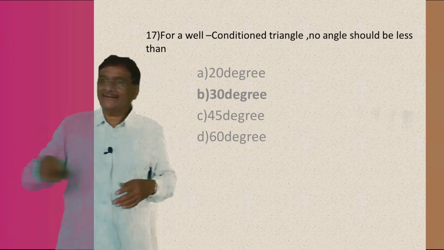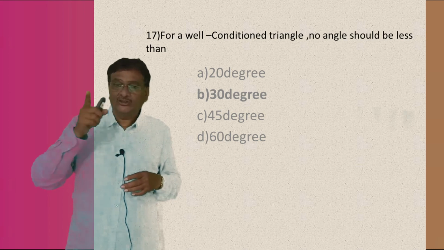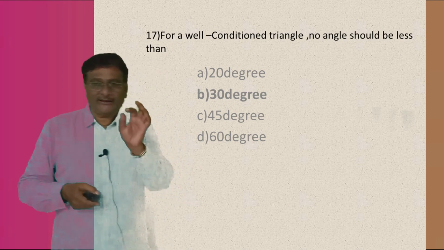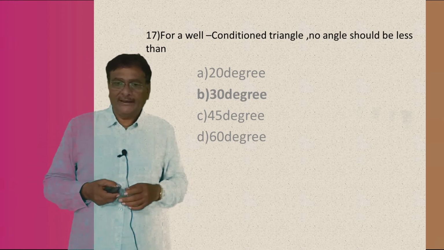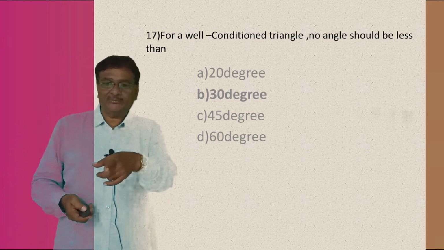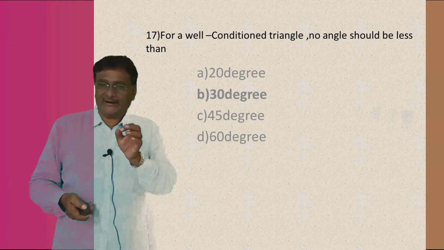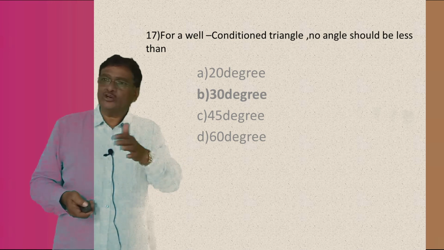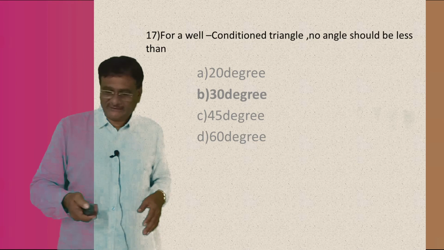So, in a well conditioned triangle, no angle, any angle anywhere, should be less than 30 degrees. That is the answer I am telling you. For a well conditioned triangle, no angle should be less than 30 degrees. Let us go to the next. Answer is B, which is 30 degrees. Any angle should not be less than 30 degrees for a well conditioned triangle. Come to the next.